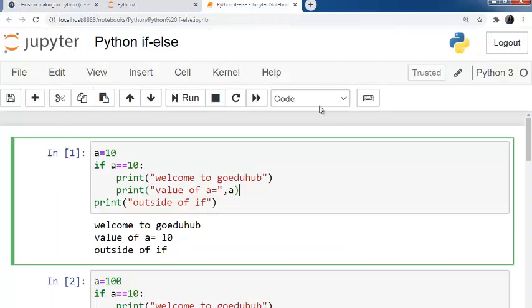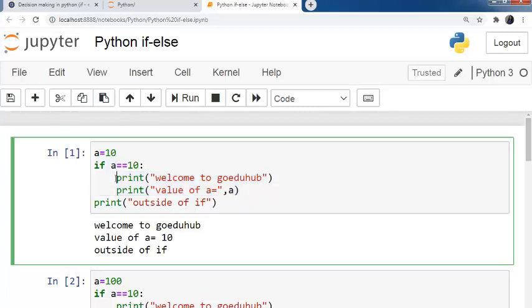So what we will do, we will write a variable a equals 10, and if a equals 10, then we will write certain statements inside this if block. Here I have written two statements inside this if block. If a equals 10 colon, print welcome to GoEduHub and print value of a comma a.